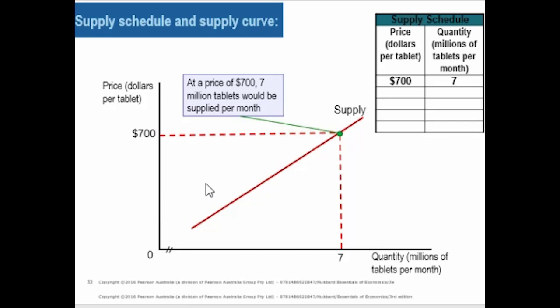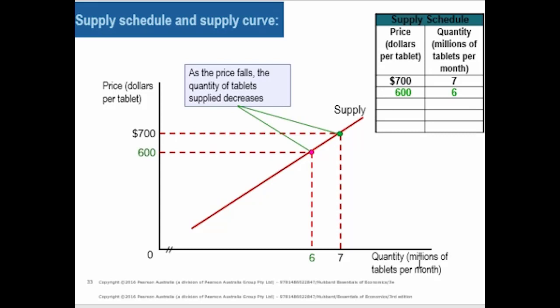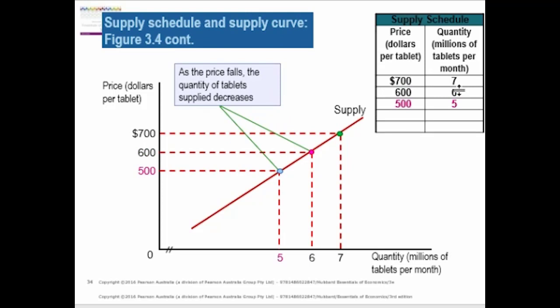At the beginning, when the price is 700, we are supplying 7 million tablets in the market. When price goes down from 700 to 600, we have decreased our supply from 7 to 6 million. And when price decreases from 600 to 400, we have decreased our supply from 6 to 5 million.